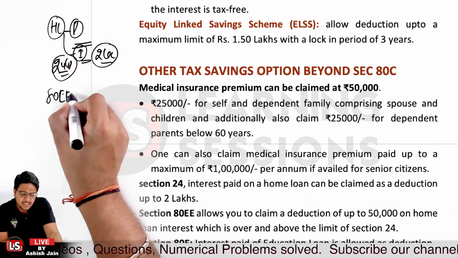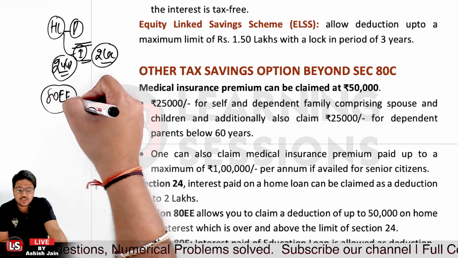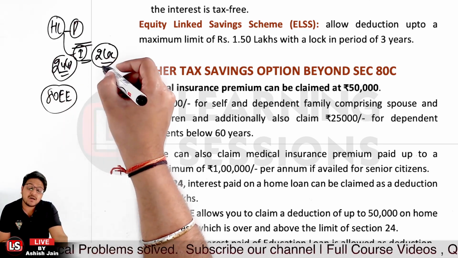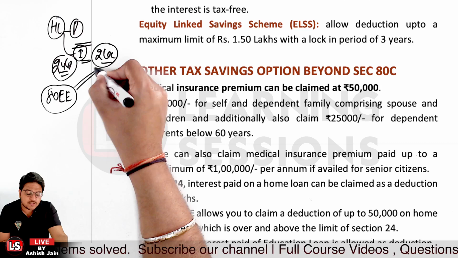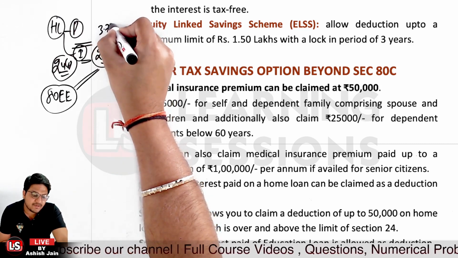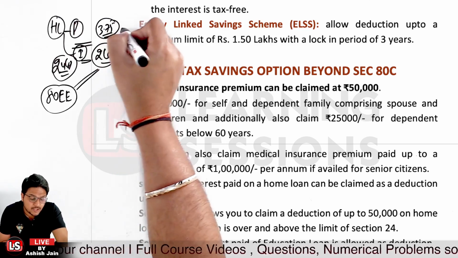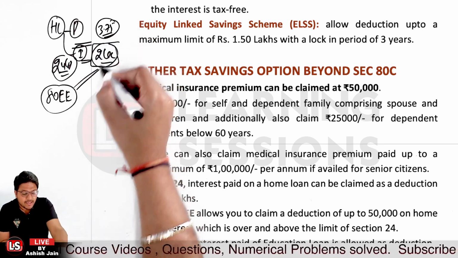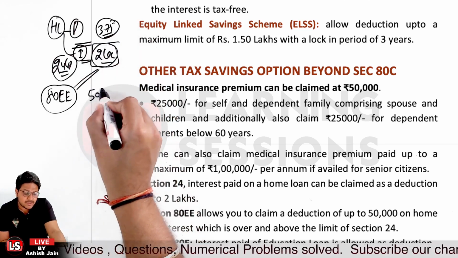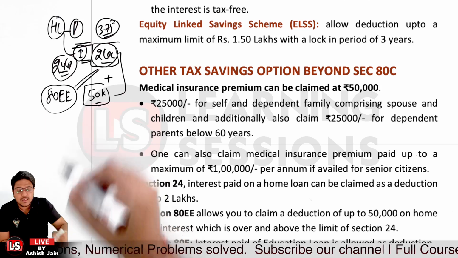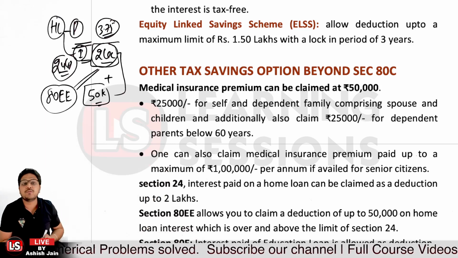Section 80EE also allows the deduction of the housing loan interest, but it's over and above rupees 2 lakh. Let's say, guys, the total interest charged on your housing loan for this particular year was 3.75 lakh. The maximum deduction you can take under Section 24B is up to rupees 2 lakh, and an extra deduction of 50,000 can be allowed under Section 80EE. So the total deduction allowed to you will be 2 lakh plus 50,000, right?